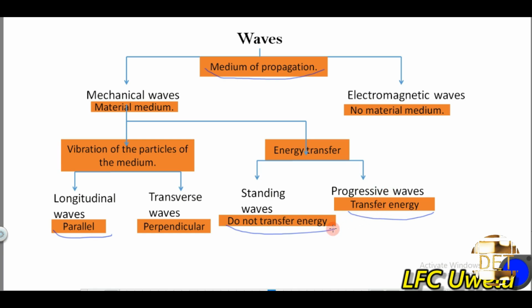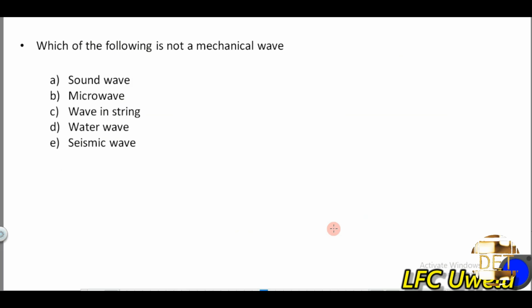Okay, to take us further, let's look at some questions. The first question is: which of the following is not a mechanical wave? A mechanical wave is a wave that requires a material medium to travel. Sound wave requires a material medium to travel, so sound wave is a mechanical wave. It requires air, water, or solids to travel. Then we have microwave. Microwave is not a mechanical wave, so our answer is microwave.